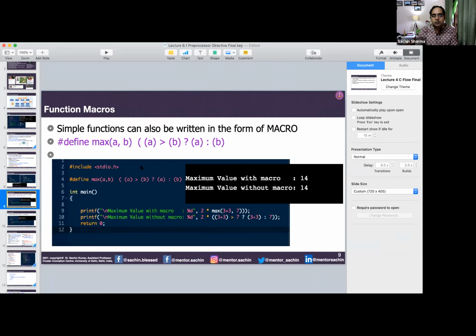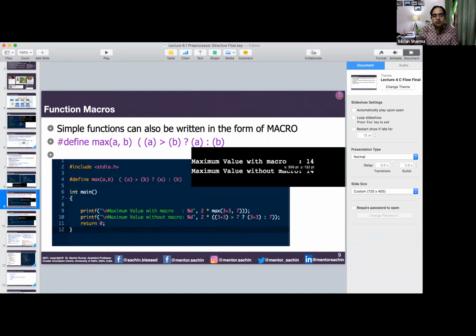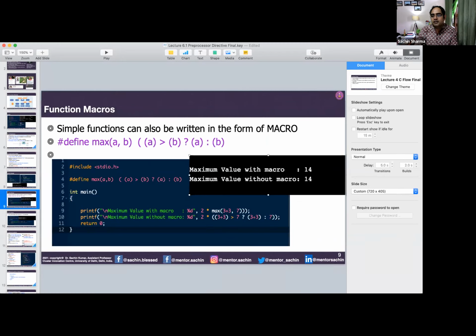But to remove that overhead, if you have some small function like finding the maximum of two numbers, you can write a simple statement like this, and you can call it, and it will give you the same output. A small function that is not very complicated and can be used frequently can be written with preprocessor directives. As you can see here, we want to find max of a and b, written using a conditional operator: if a is greater than b, then max is a, otherwise max is b.